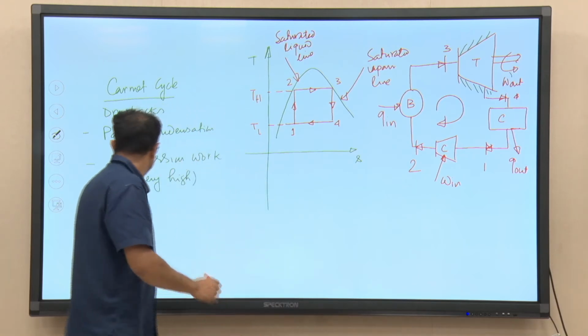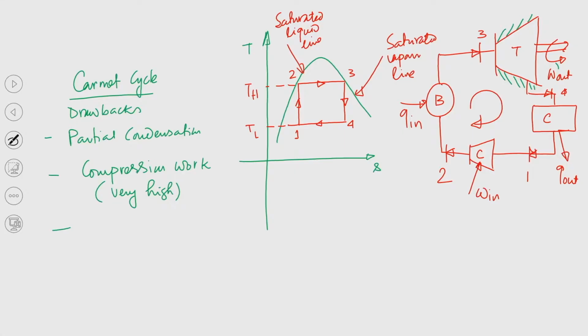So, I am writing that the quality of steam at point 4 is poor. Okay. So, the steam quality at the exit is poor.